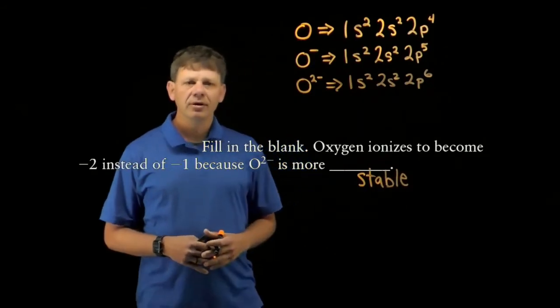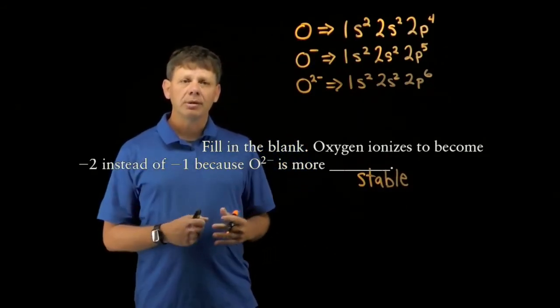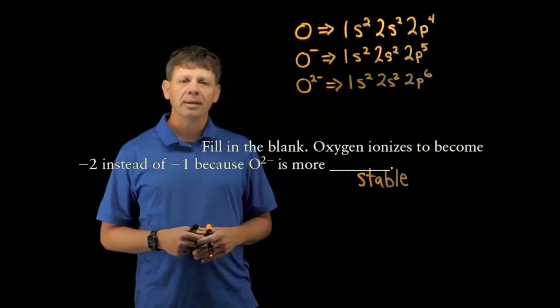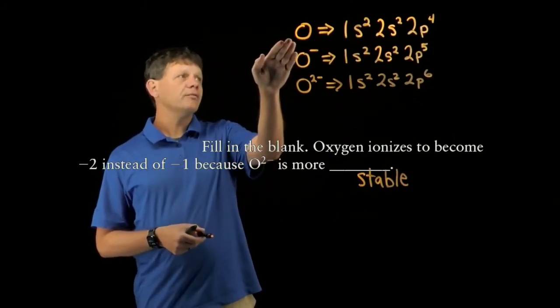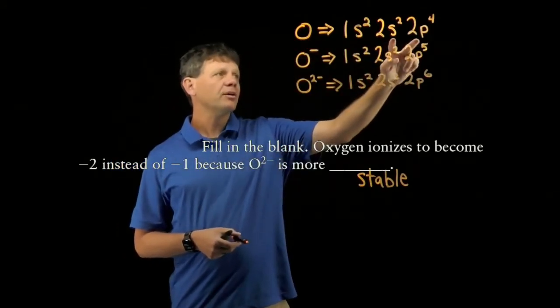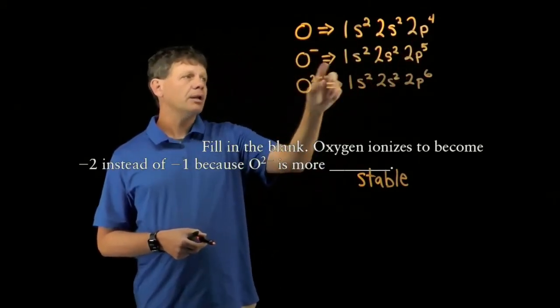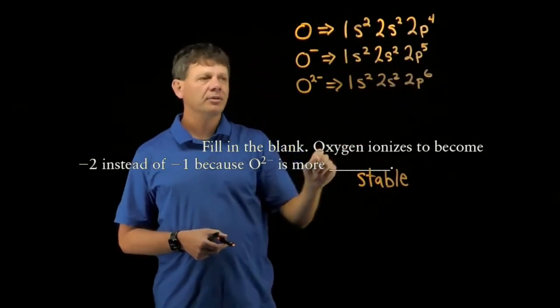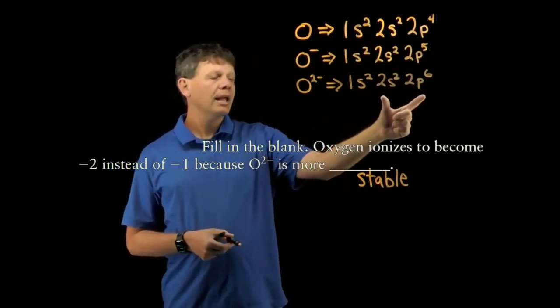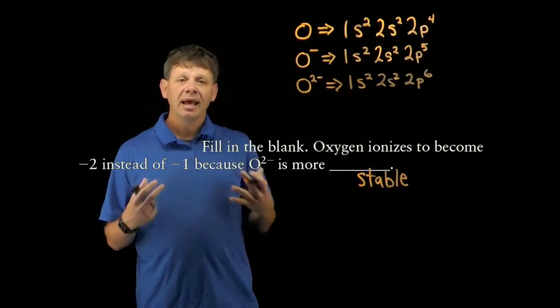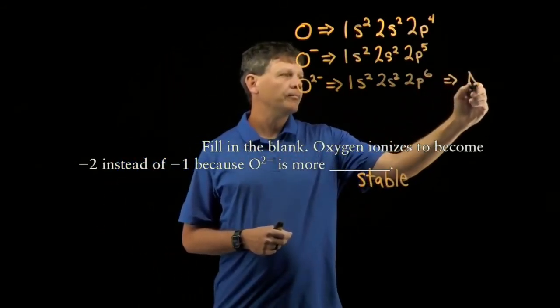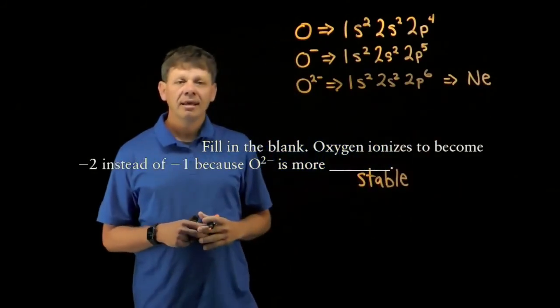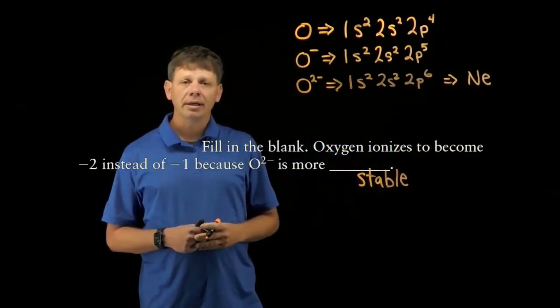If something is favored in organic chemistry, it's going to be because we're making something that is more stable from something that's less stable. Why is that? Well, if we consider the electron configuration of oxygen, we see that there are 6 valence electrons. Oxygen -1 has 7 valence electrons. O2 minus now has a filled octet and adopts the electron configuration similar to neon. That filled octet and having an electron configuration more like a noble gas makes O2 minus more stable.